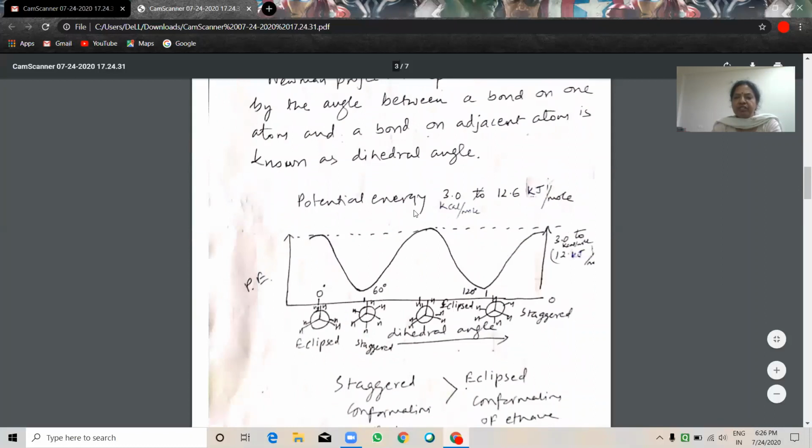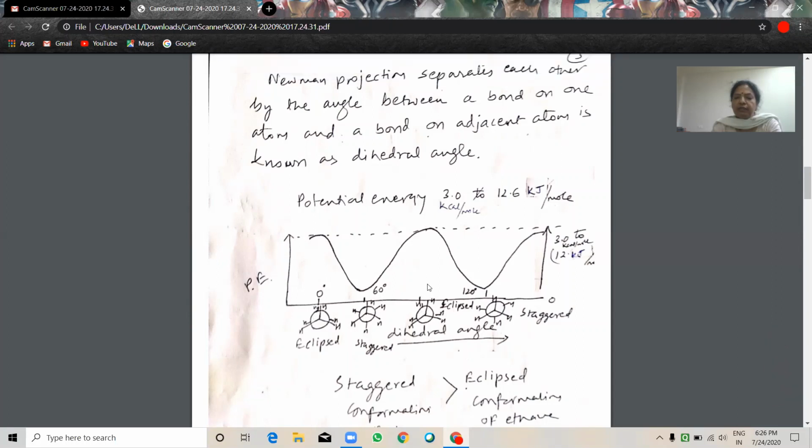Potential energy is about 3 kilocalorie per mole or 12.6 kilojoule per mole. So potential energy for conversion from one form to another, see here, it is about 3 in eclipsed, and staggered has almost 0. Again eclipsed, staggered, like that. So this is the dihedral angle.